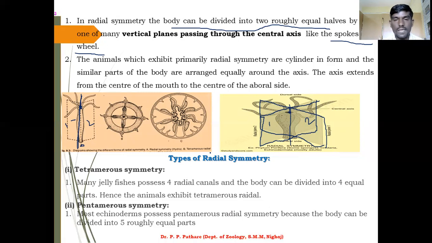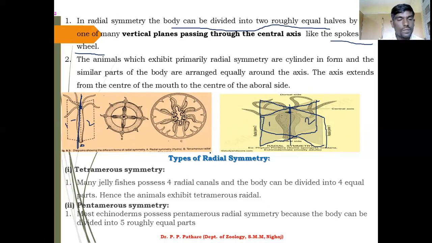If you take a jellyfish in your container, or any plain plate, then you can draw four equal crosses. You again get four equal body parts of the jellyfish by using tetramerous symmetry. Hence the animals are called tetramerous, radial symmetrical animals.